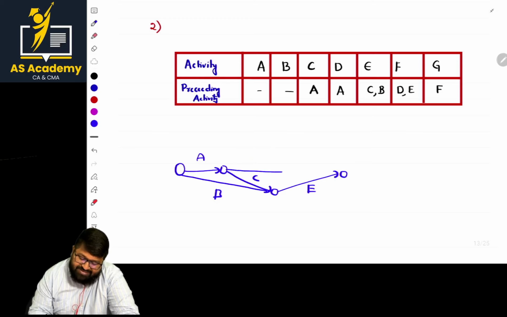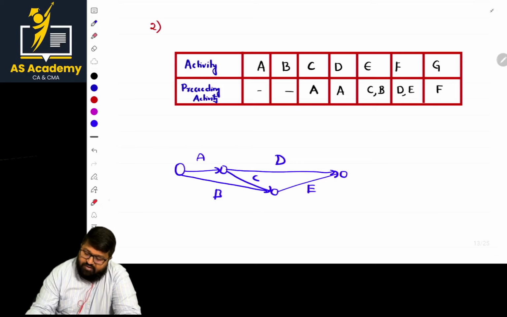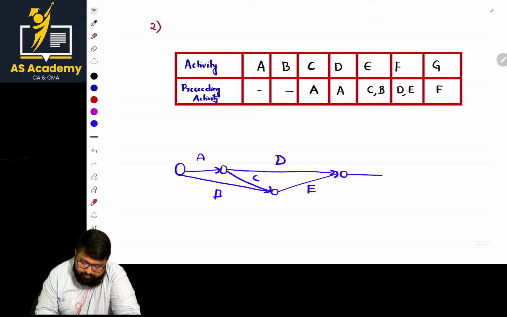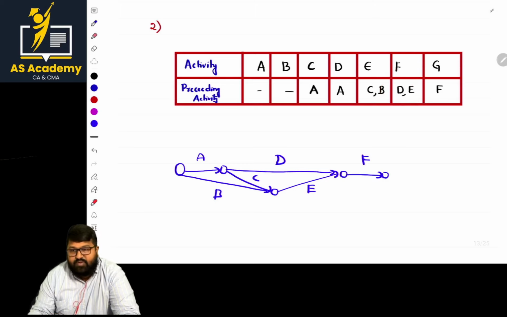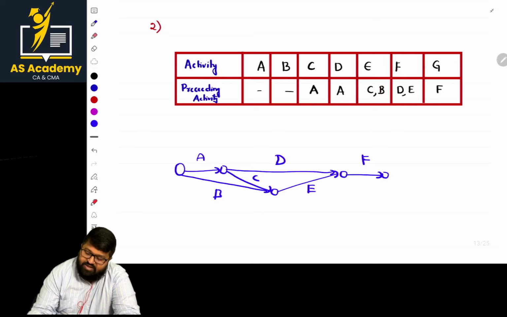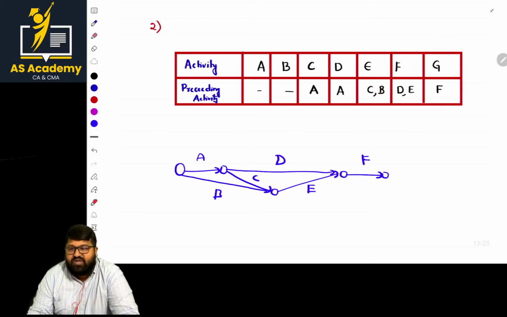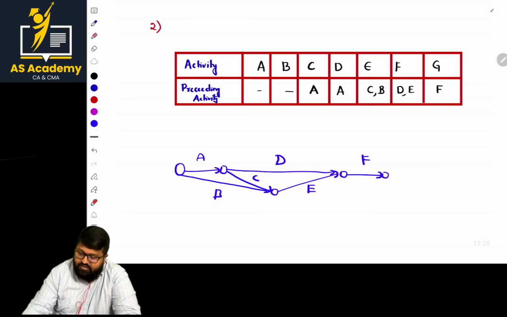So simply extend the line. Done, sir. I extended the line, it is done. Clear? Now, what is the point there? F starts when D and E end. So go with the point. Here it is F. Clear? Now, what is the next last scenario? G starts where F completes. So F is done. We shall continue that part.